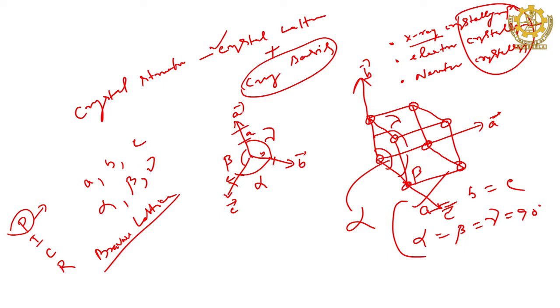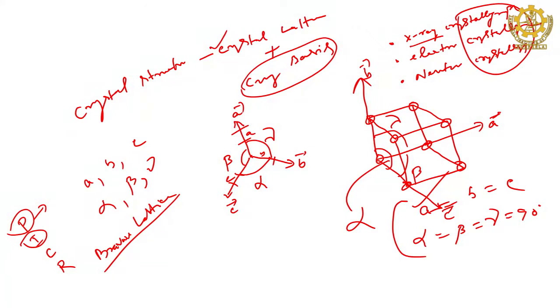Once you say primitive, obviously it tells how the entities are arranged in the unit cell. If it is body centered, this is I, and face centered, this, base centered, this.